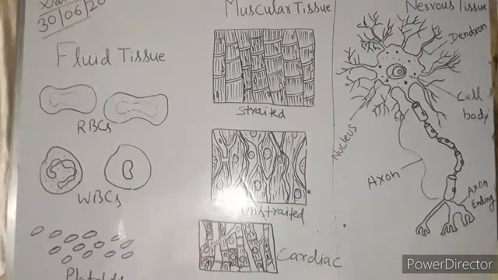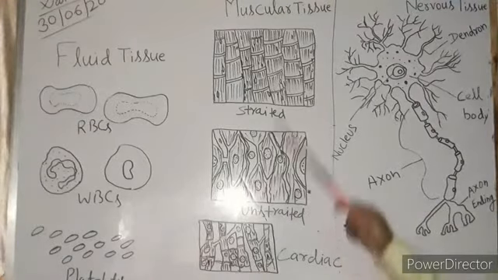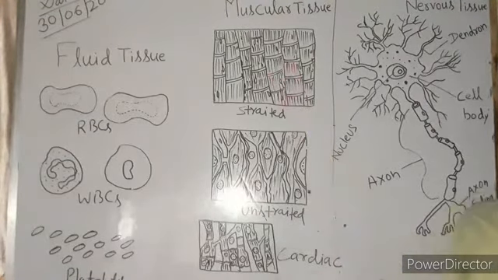That means in a single cell many nuclei are there. Okay, these are the characteristics of striated muscles, or you can say voluntary muscles.